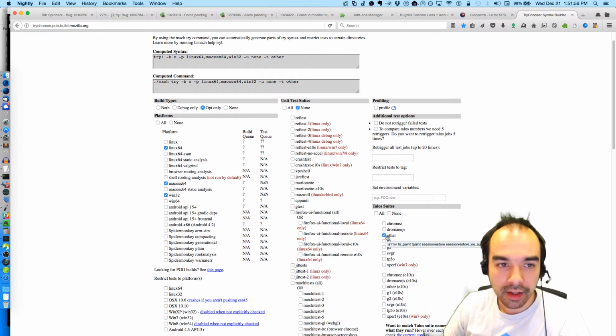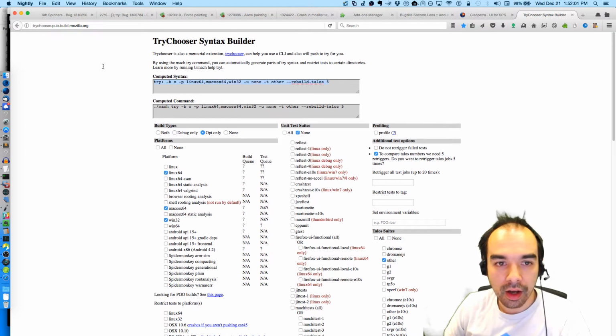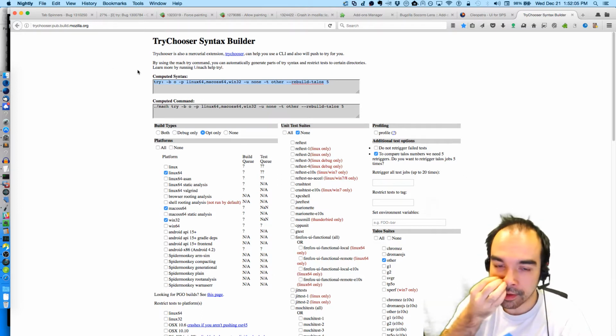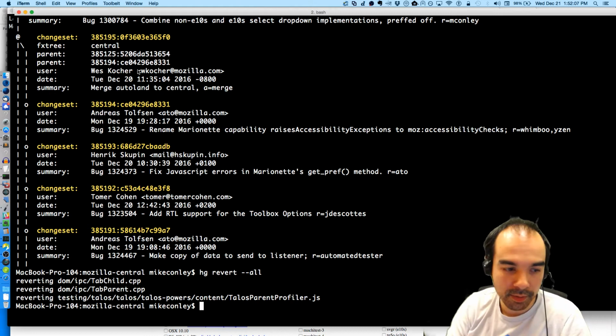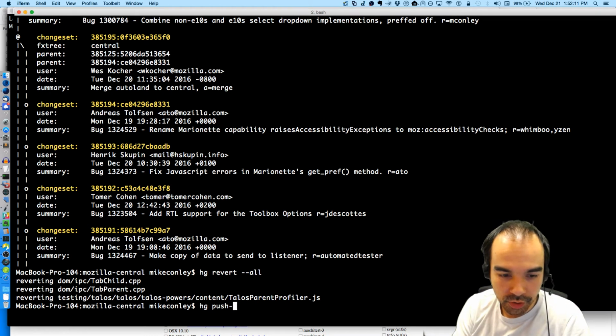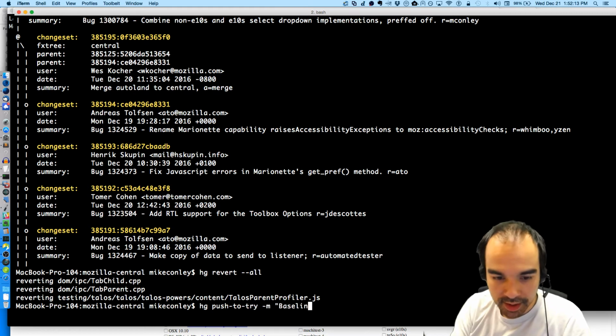So I'm going to run just on those three, and I'm going to do 5 retriggers so that we can get some sort of a distribution that we can be reasonably confident about. And then I'm going to push to try. I'll call this baseline.